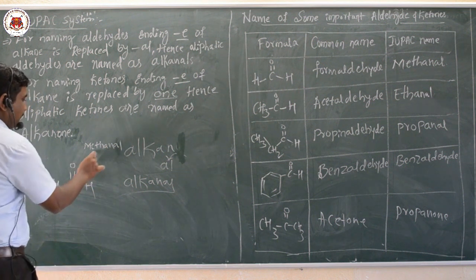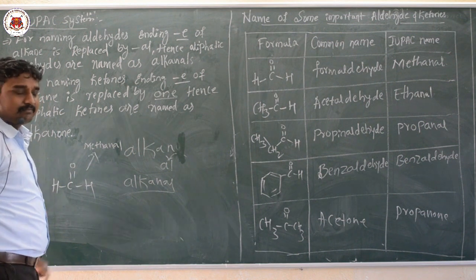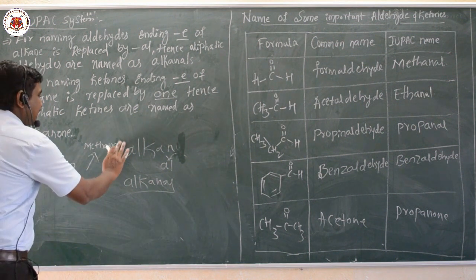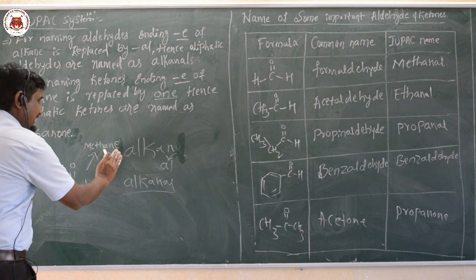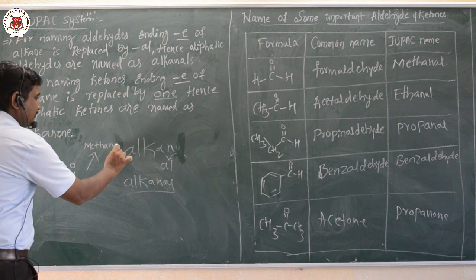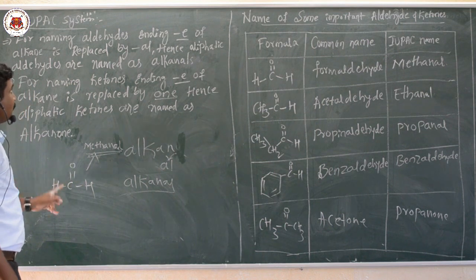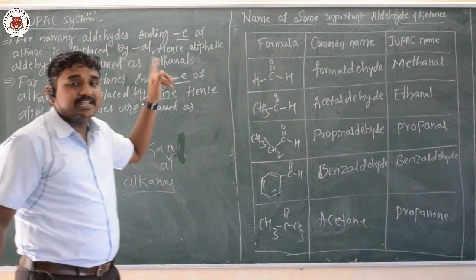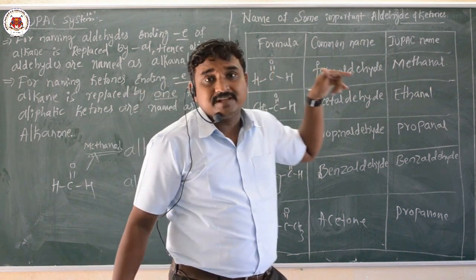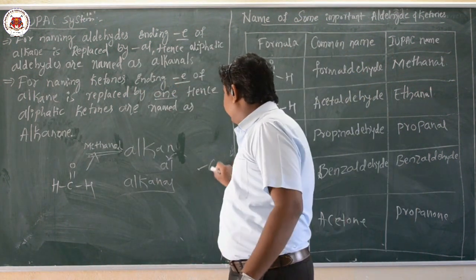Hence the name of the compound is methanal.